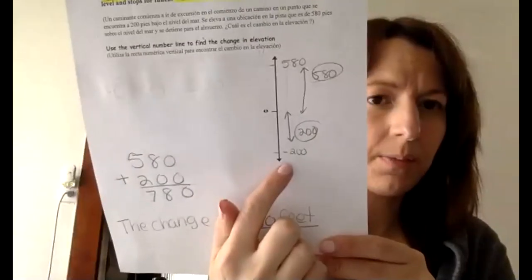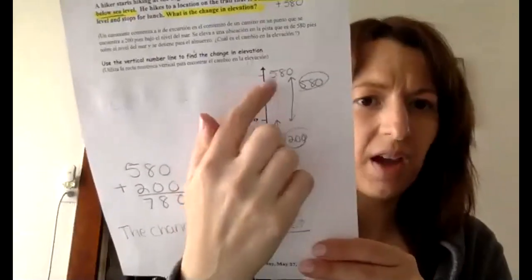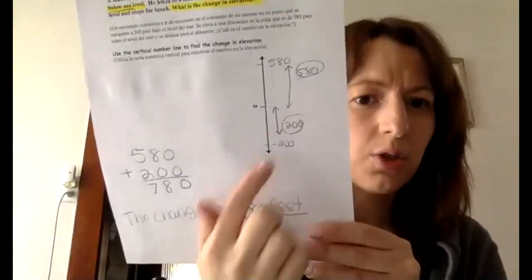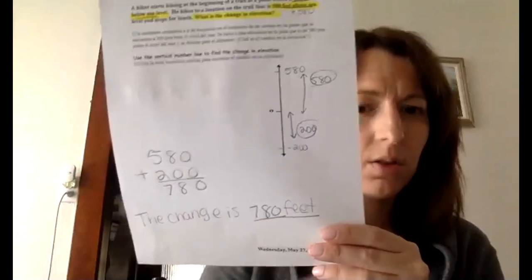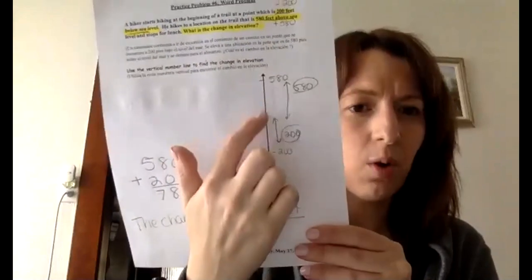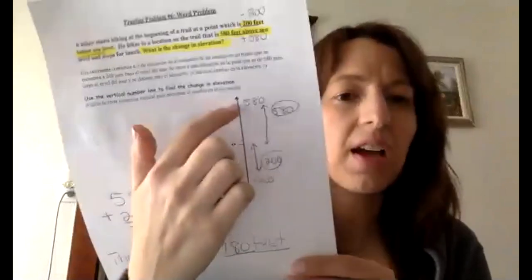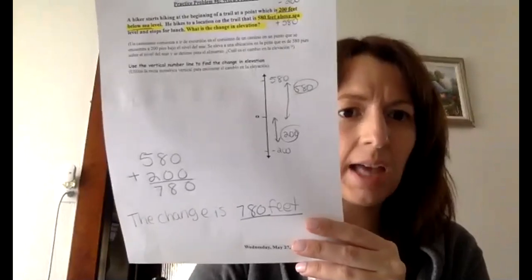So it's going to look something like this. From negative 200 to 0, it's 200. And from 0 to 580, it's 580. And if I add that up, I get 780, because you have to include all the distances. In order to go back to sea level, you have to go up 200. Then you have to go 200 plus the 580 to make a grand total of 780. Make sense?